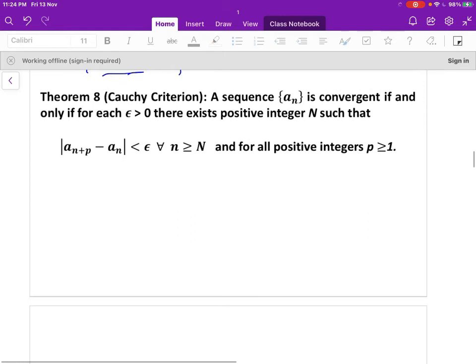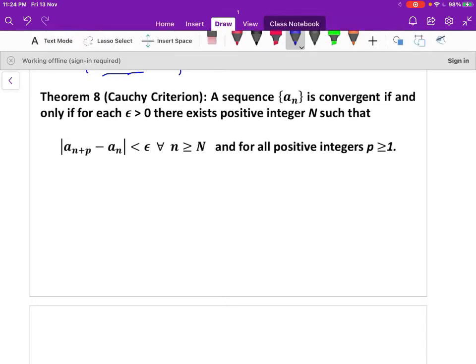Now let us move to some properties of Cauchy sequences. That is the Cauchy criterion for convergence of a sequence.